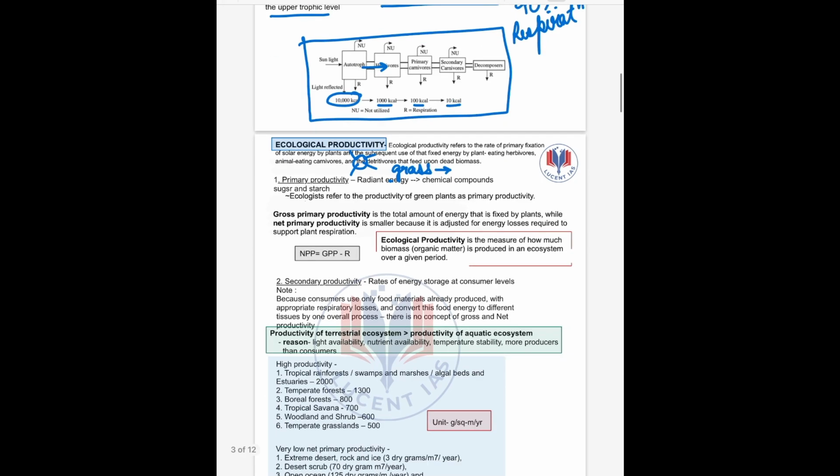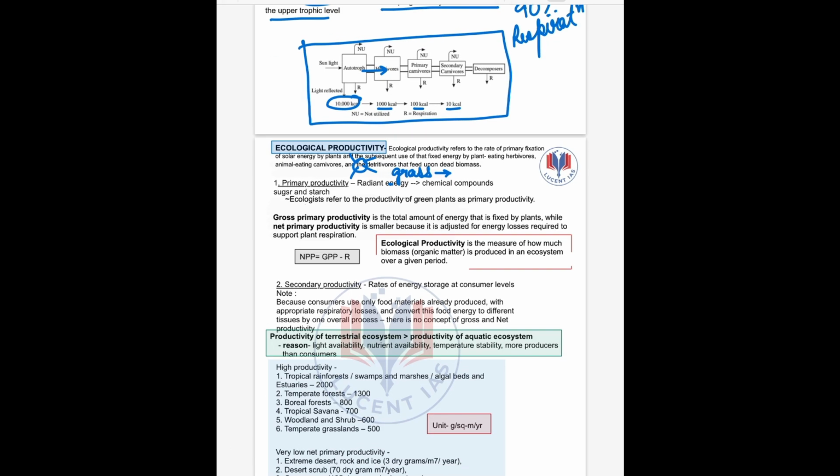Next, let us see what is ecological productivity. Ecological productivity is the measure of how much biomass or organic matter is produced in an ecosystem over a given period, like 10 days, 15 days, etc. So here we have two types of ecological productivity.